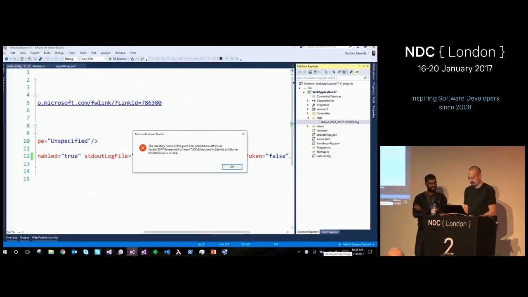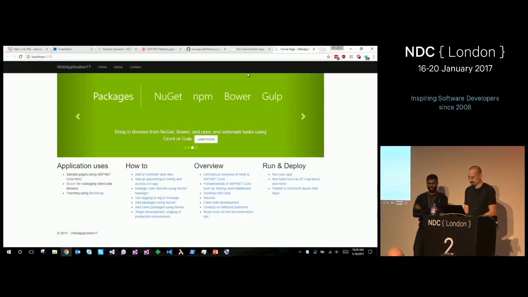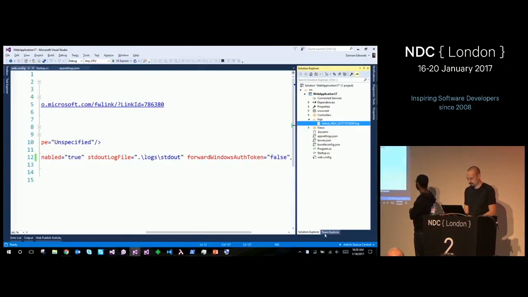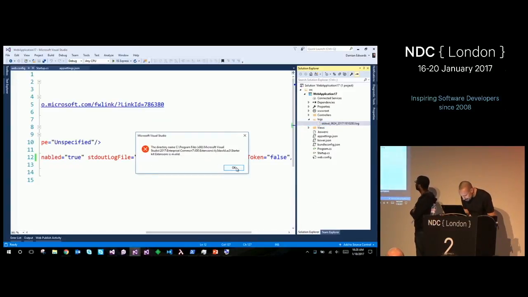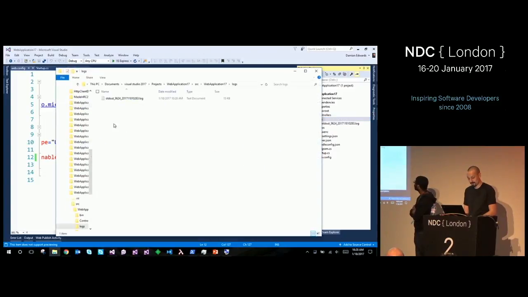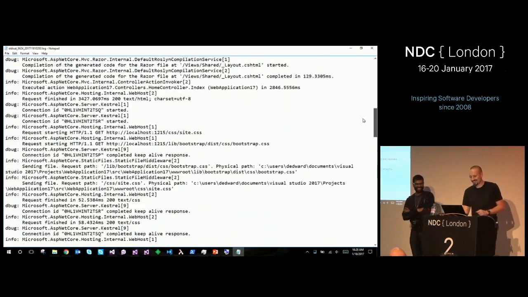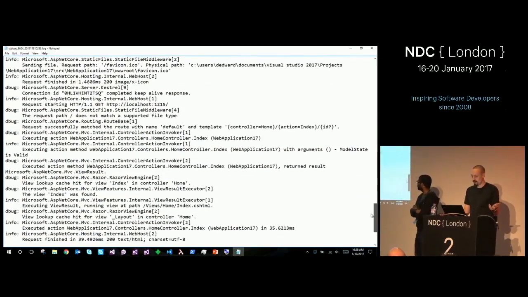So, gotta kill the process first. Kill the process. Oh, yeah, because it's locked by the process. So let me go ahead and stop debugging or come down here and kill IIS Express. And now I get, oh, come on. Oh, okay, that is just some other total problem with the build that I'm running. Let's just do the old-fashioned way. So now I can see all those logs as they were funneled through IIS Express.